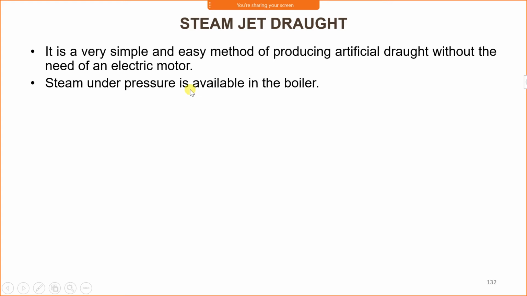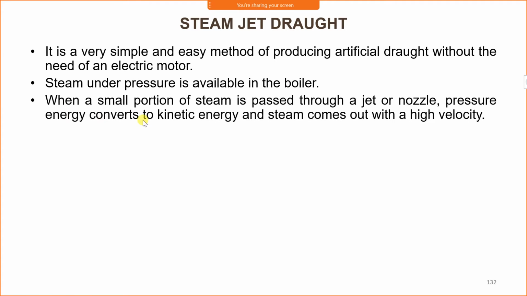Steam under pressure is available in the boiler, and that is used for producing the steam draught or steam jet draught. When a small portion of steam is passed through the jet or nozzle, pressure energy is converted into kinetic energy and steam comes out with a high velocity.